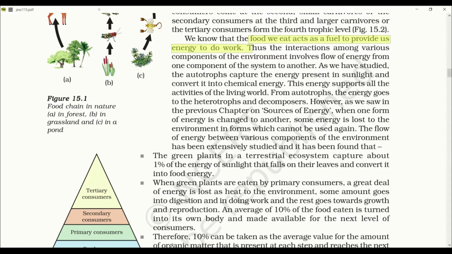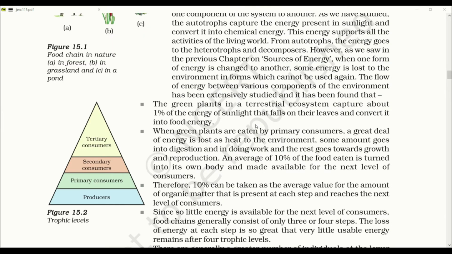Thus, the interaction among various components of the environment involves flow of energy from one component of the system to another. As we have studied, autotrophs capture energy present in the sunlight and convert it into chemical energy. This energy supports all the activities of the living world. From autotrophs, the energy goes to the heterotrophs and decomposers.